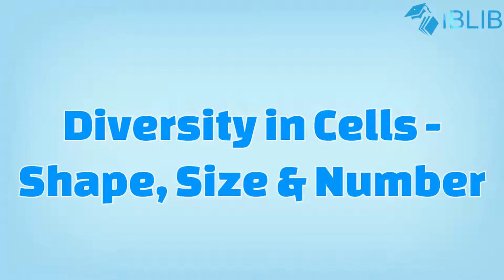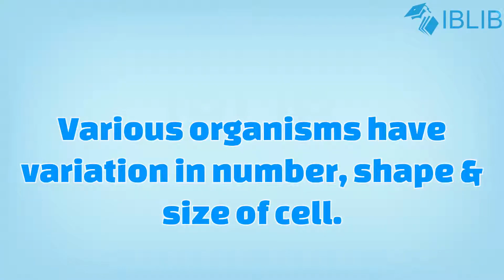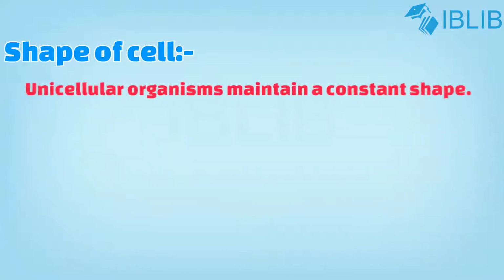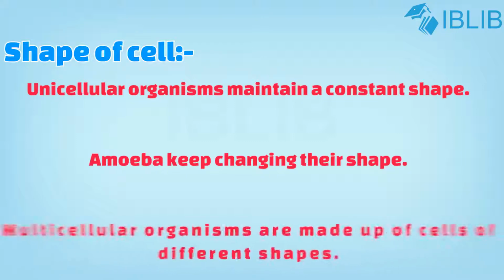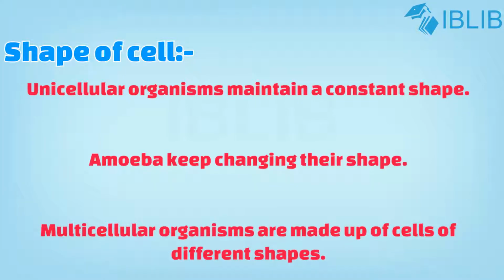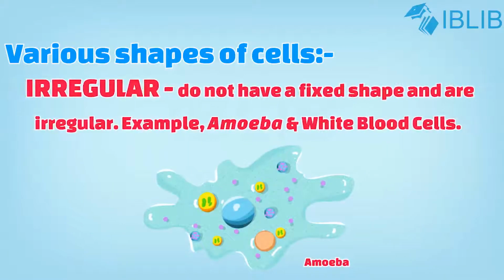Diversity in cell, shape, size and number. There is a great variation in number, shape and size of the cell in various organisms. Let us start with the shape of the cell. Cells show a lot of variation in shape, although most unicellular organisms maintain a constant shape throughout their life, but some organisms such as amoeba keep on changing their shape. Multicellular organisms are made up of cells of different shape. Depending upon their functions, various shapes of cells are as follows.